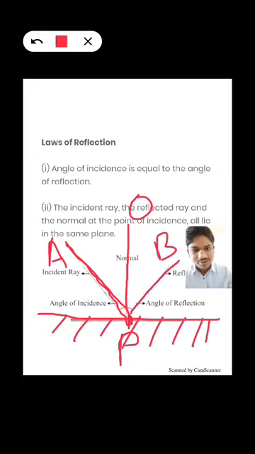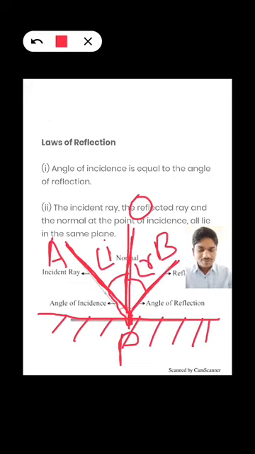This I am going to call B. PB is your reflected ray. Now the angle between this normal and the incident ray is known as the angle of incidence, and the angle between this reflected ray and the normal is known as the angle of reflection.